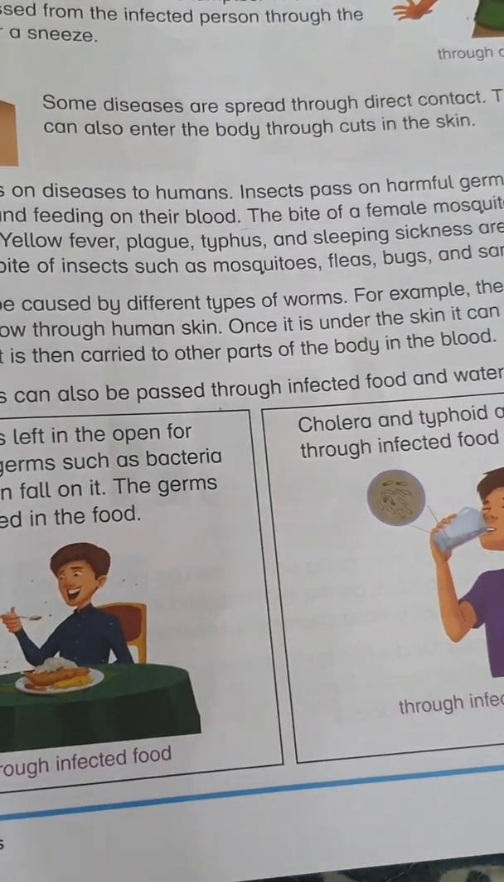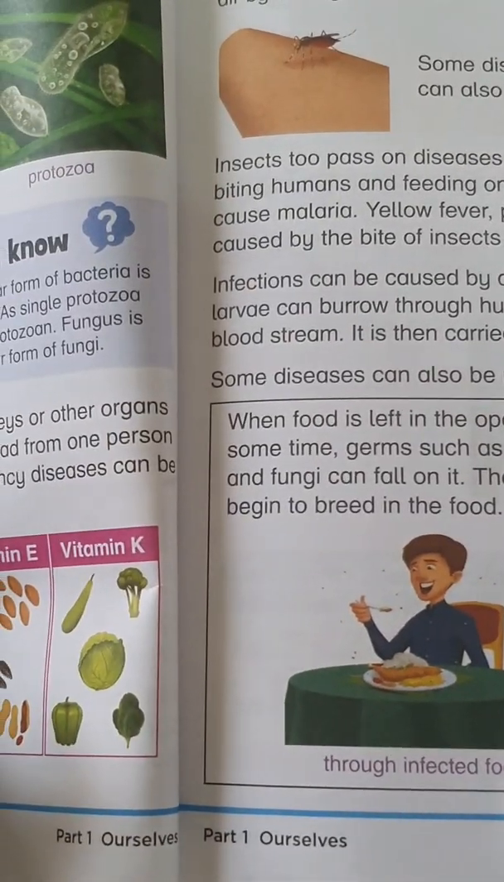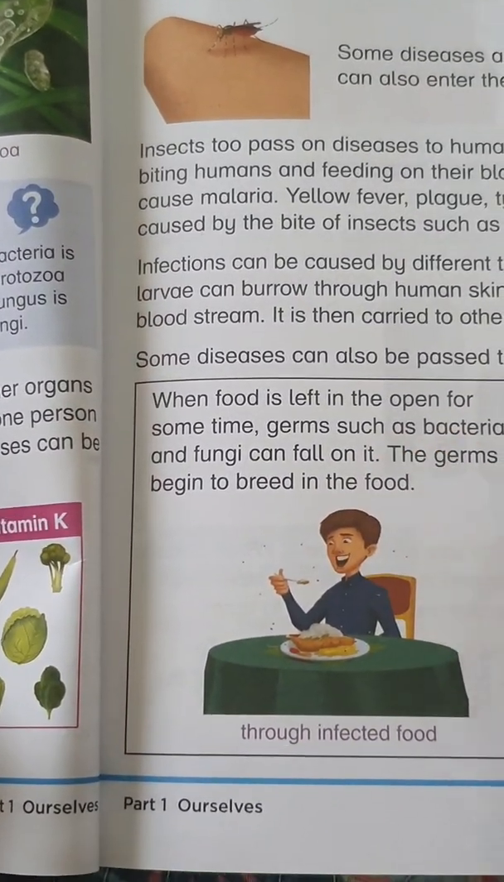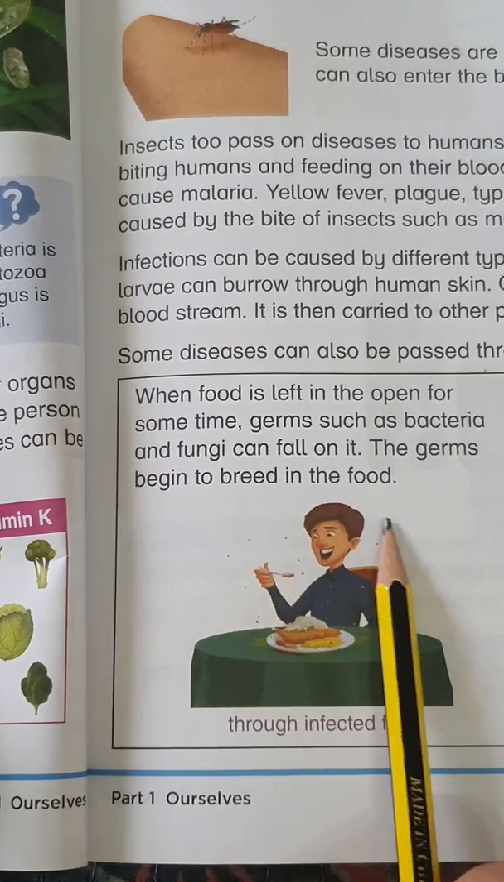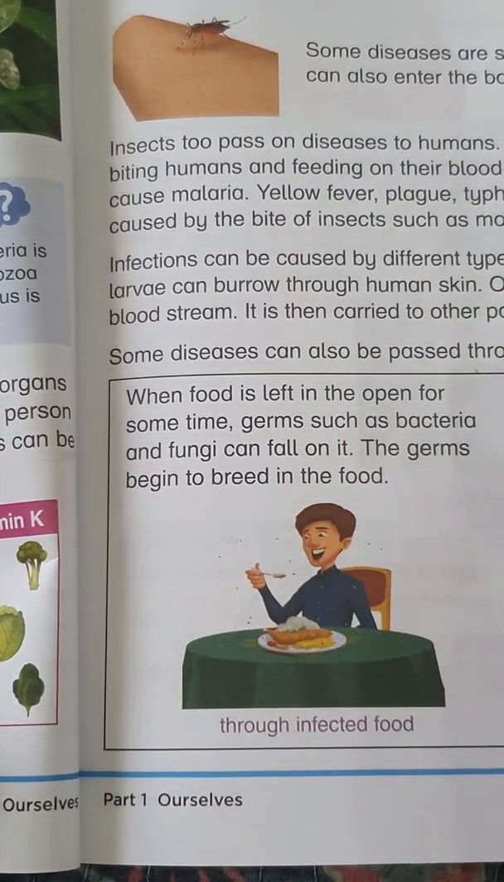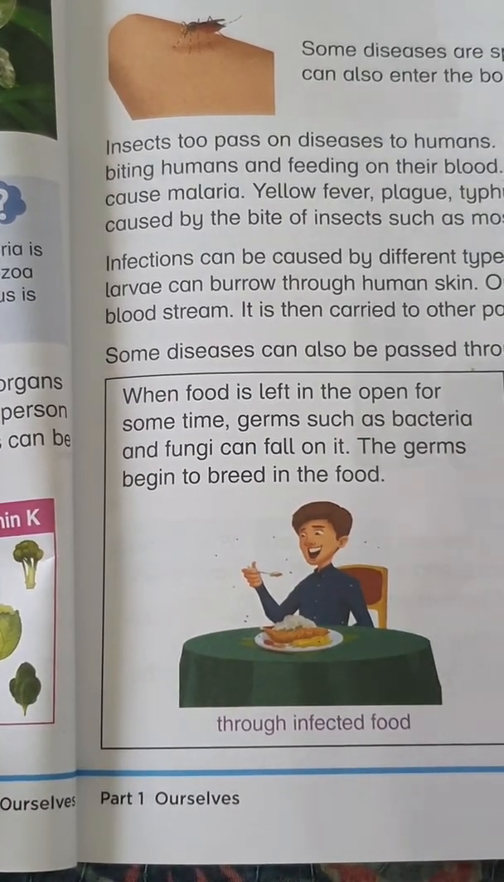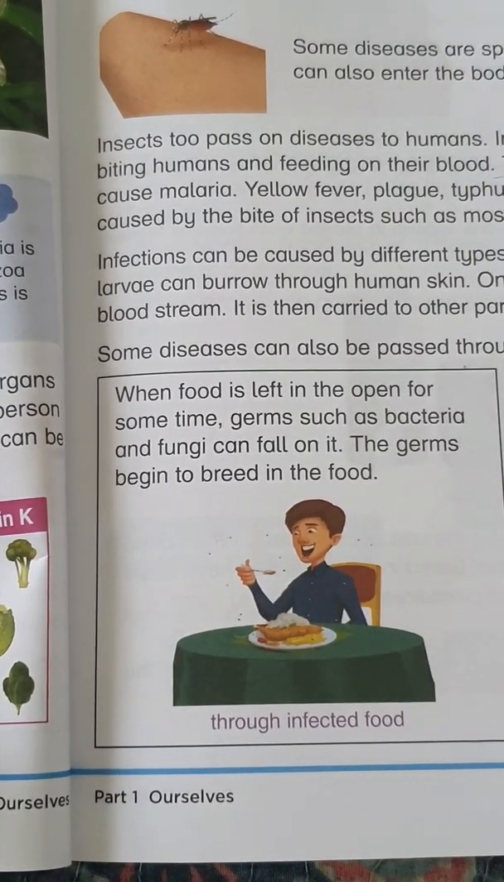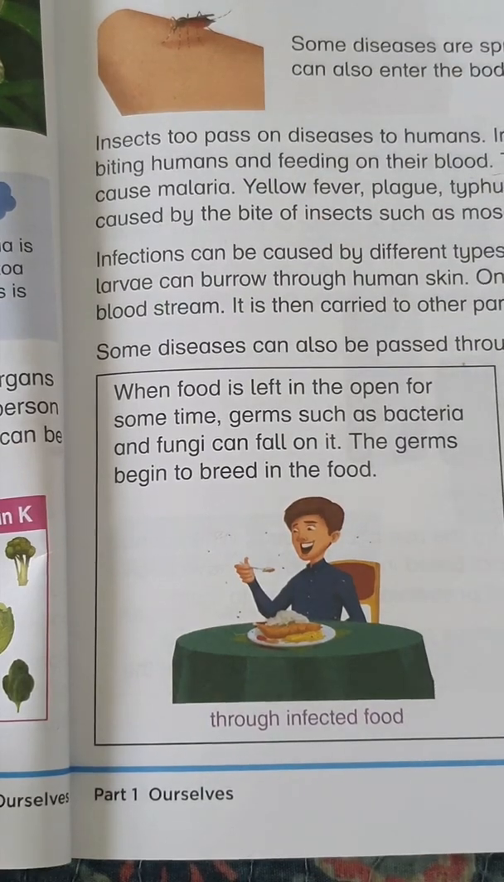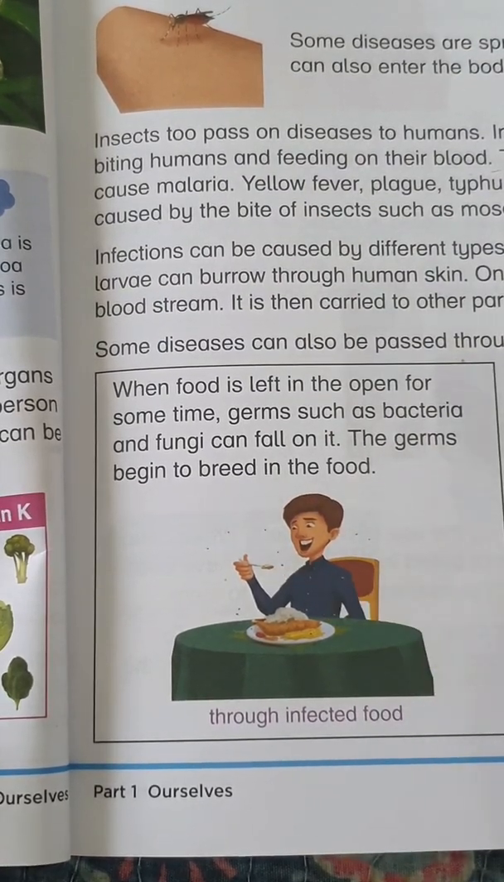When food is left in the open for some time, germs such as bacteria and fungi can fall on it. The germs begin to breed in the food. Mostly flies and mosquitoes come and sit on your food. If it is unattended for some time, open in the air, the flies carry many bacteria and fungi which will harm our health.